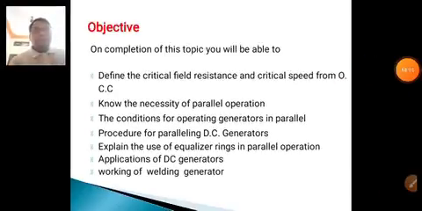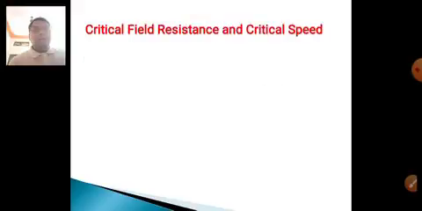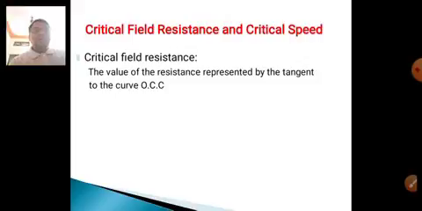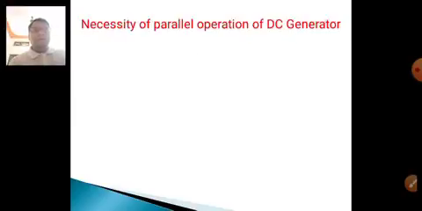Here I am explaining once again. The open circuit characteristic is the no load EMF versus field current, when we draw the graph between no load generated EMF and field current. From this we study the critical field resistance and critical speed. Critical field resistance is the value of resistance represented by the tangent to the OCC curve. Critical speed is the speed for which the given shunt field resistance represents the critical resistance. What is the necessity of parallel operation?